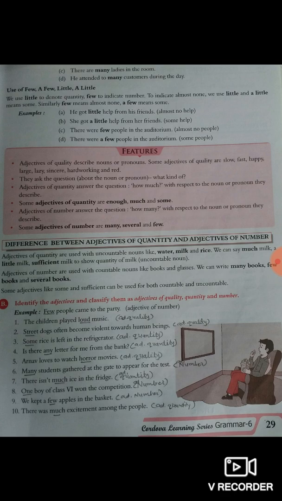First one, the children played loud music. So loud is an adjective of quality, because it describes how they are playing music.